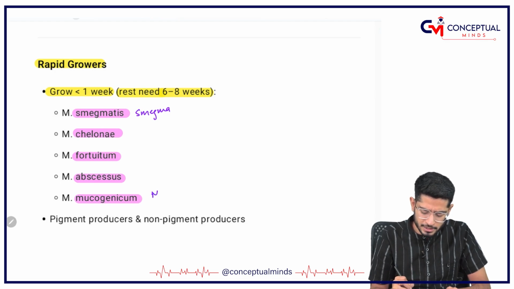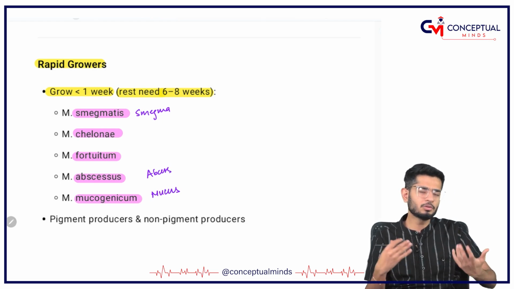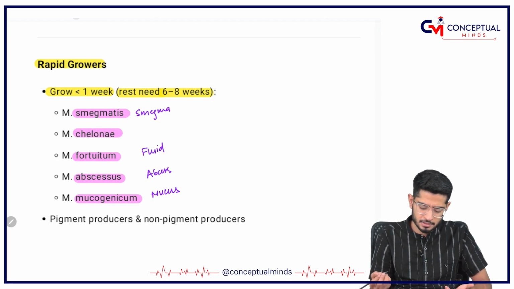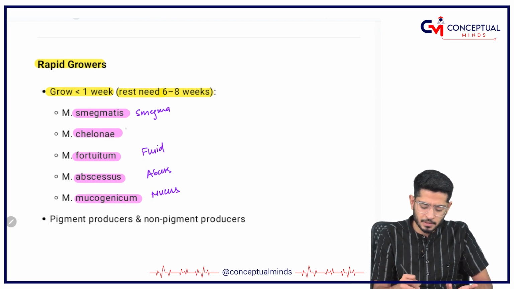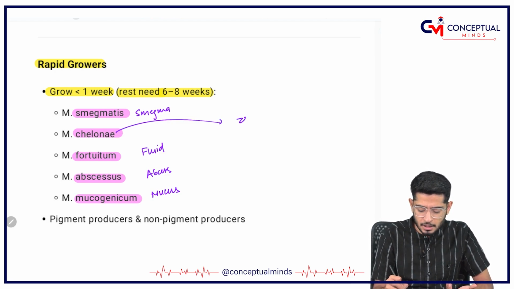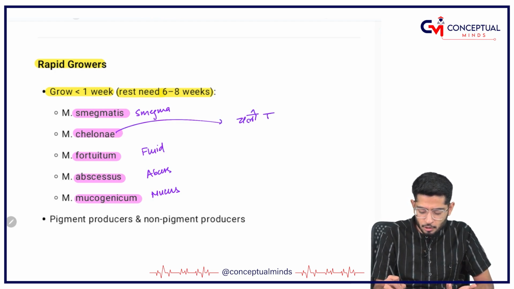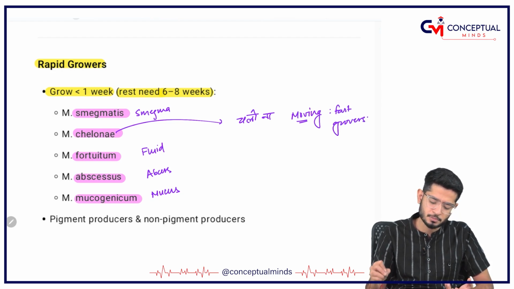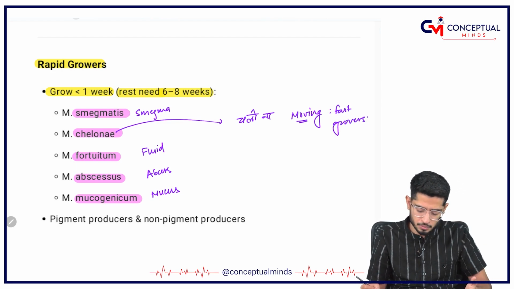Mucogenicum means mucus is there. Abscessus means abscess is there. So, they are going to grow rapidly. And then Photochromogens, if you write fluid in here, it is very easy for you to understand. Chelonei is something, in Hindi we say chalona. Chalo means chalna, means moving. So, somebody who is moving is fast only, so they are also fast growers. So, these are my tricks to remember the rapid growers.